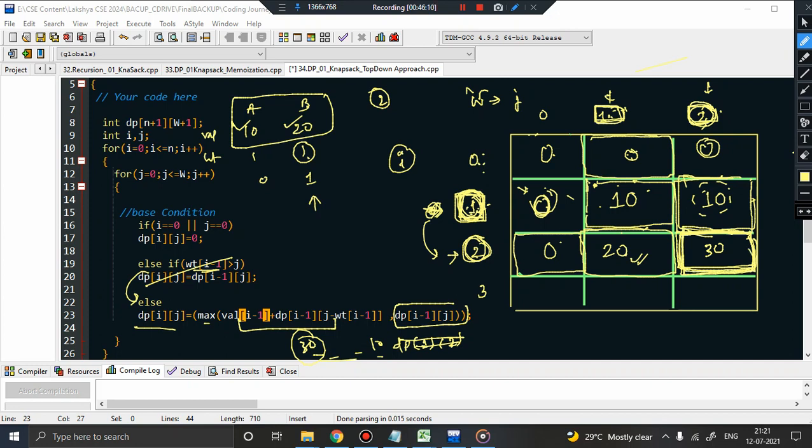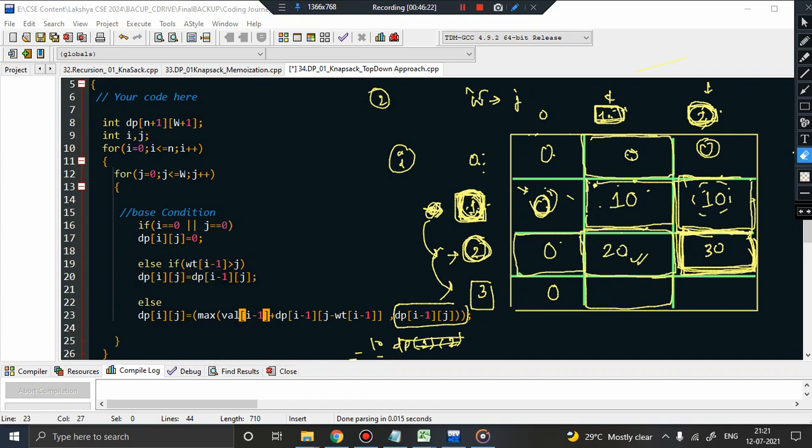J is complete. I plus plus will make I come to this particular line. Similarly, this value will be 0 because J is equal to 0. How do we solve this particular subproblem? Now remember, since my I is now pointing to row 3, how many items can I take? I can take 3 items. So basically you will now consider A, B and C. And 10, 20, 30 is already given. 1, 1 is the weight. Index is 0, 1 and 2.